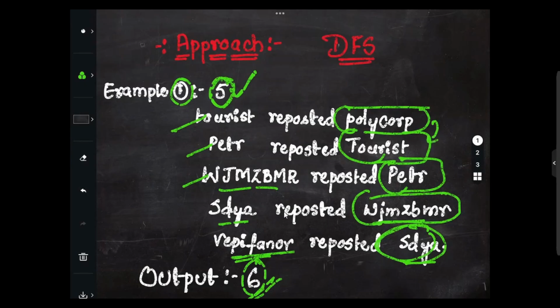Finally, we have 5 here. Polycarp, tourist. Depth first search we are going with, right? So this is question A. Basically it will be very easy, right? The first question that was asked in VK Cup, in round one, not the elimination round one. So this one, 1 2 3 4 5 we have.